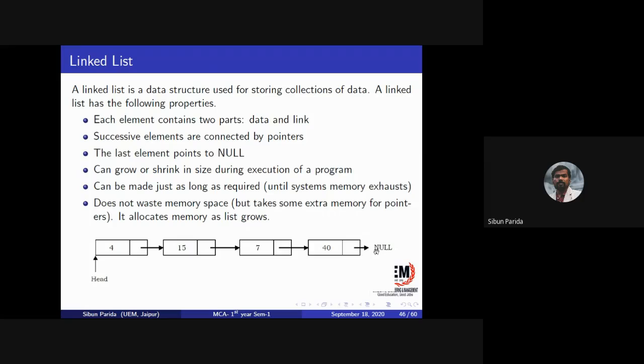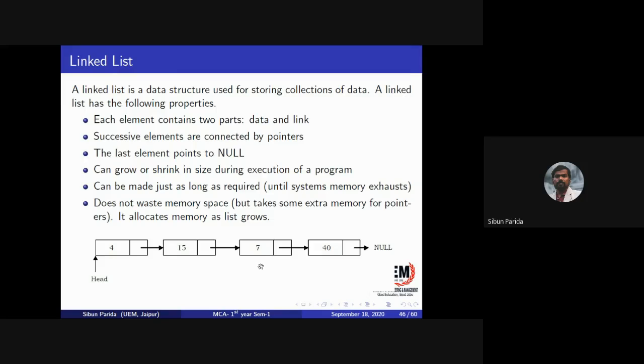And the last element, how do you know that it is the last element? If the link information of the last element is connected to null, that means that node is the last node in that linked list. If the link of the last node is pointing to null, then that node is considered as the last node in that linked list.